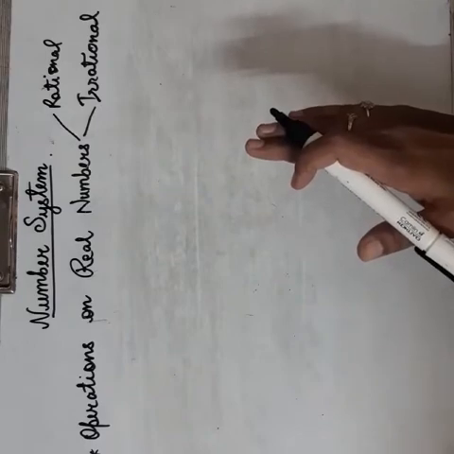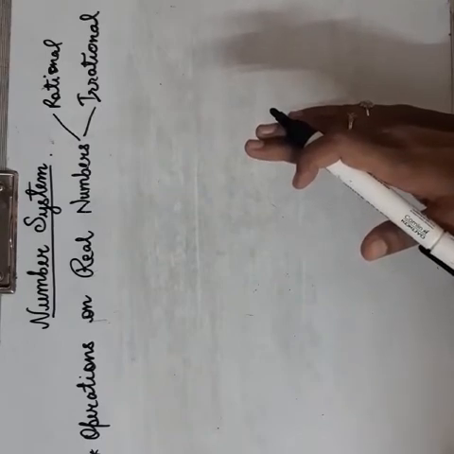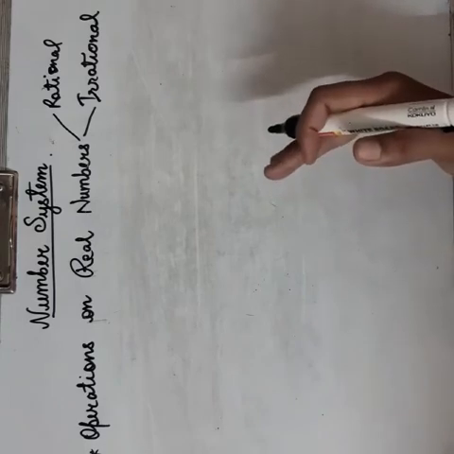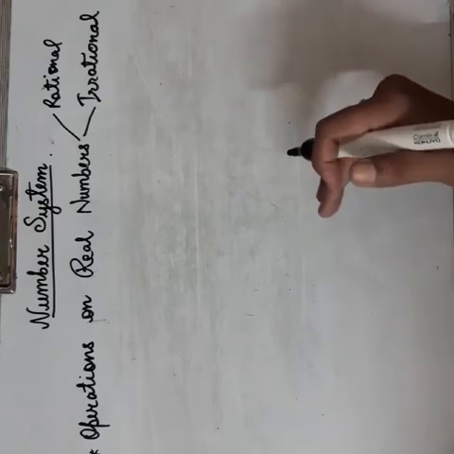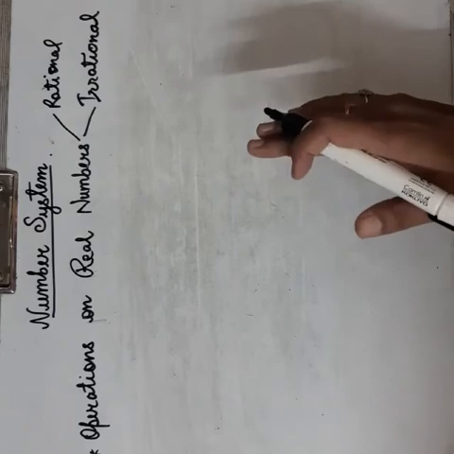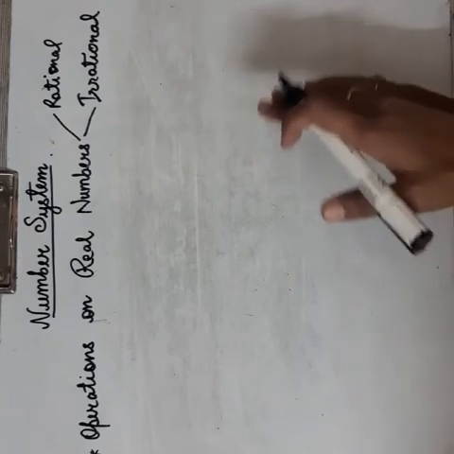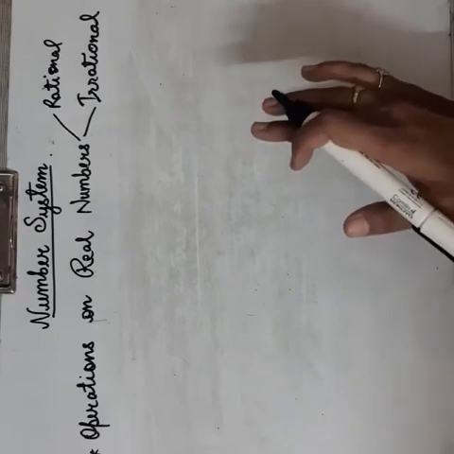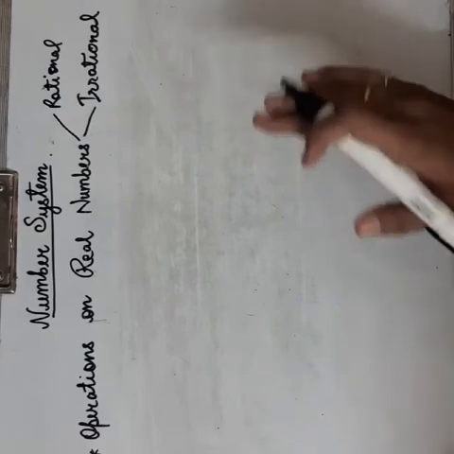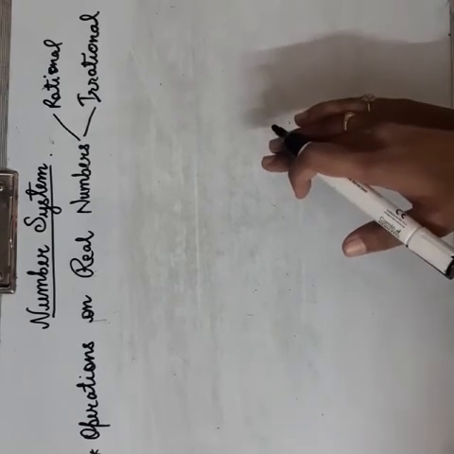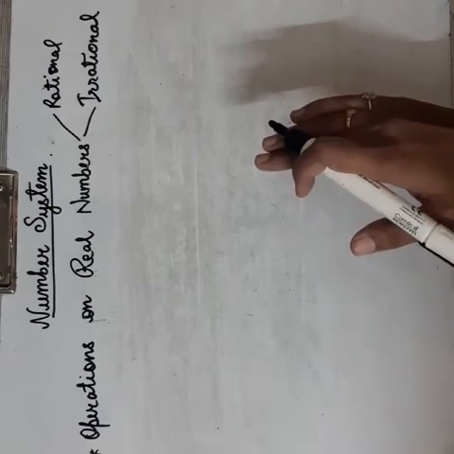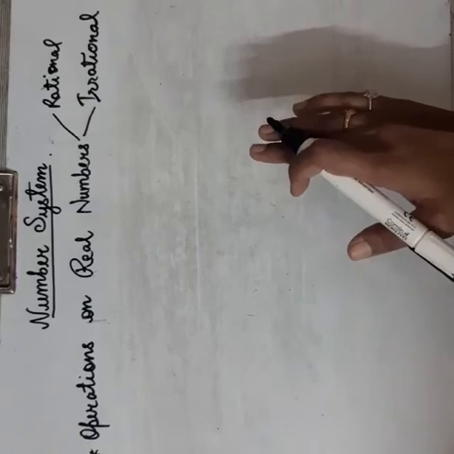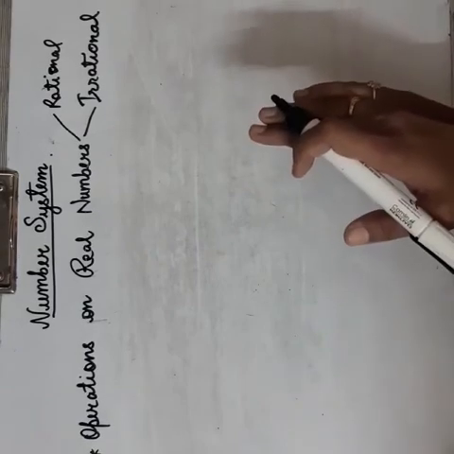Then we saw about operations on rational and irrational. When you are performing operations on rational and irrational, the result will always be irrational, even if you add, subtract, divide or multiply. So the only change is when you are multiplying and dividing two irrational numbers, your result may be rational or irrational. So don't get confused.